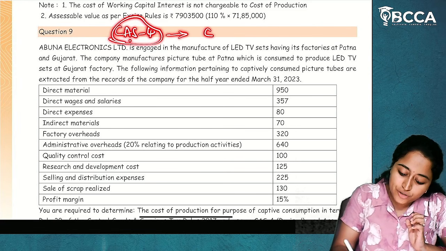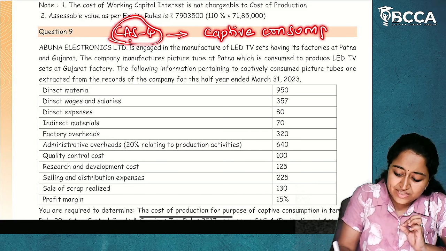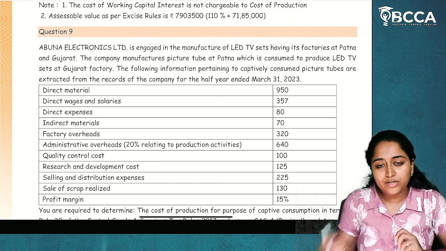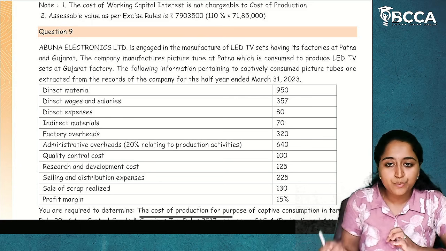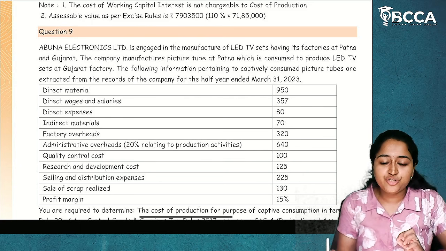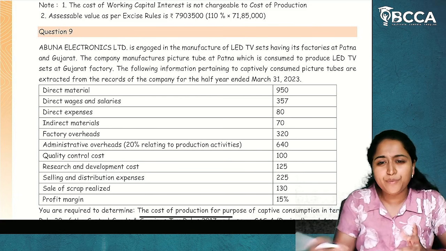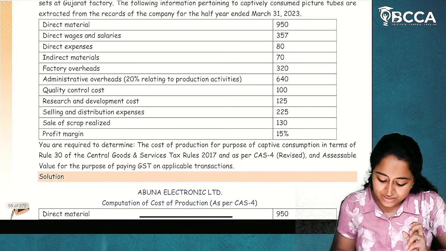Captive consumption. That is what our CAS 4 talks about. CAS 4 talks about captive consumption. And now the name has been revised. Now what is the name of CAS 4? Cost Accounting Standard on Determination of Cost of Production, Acquisition or Provision of Goods, or Provision of Services. Provision of goods or providing of services. So this is our CAS 4.